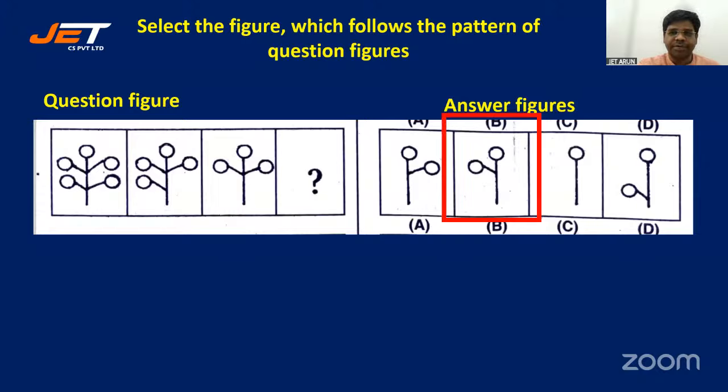All right, it's B. B is right. Most of you said B, some said A. All right.